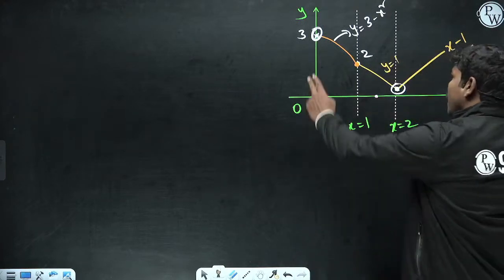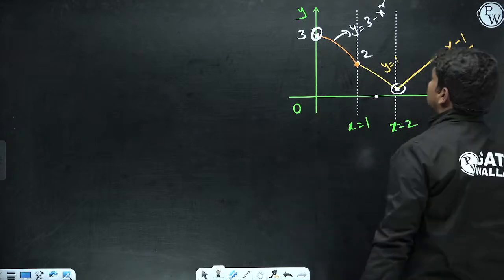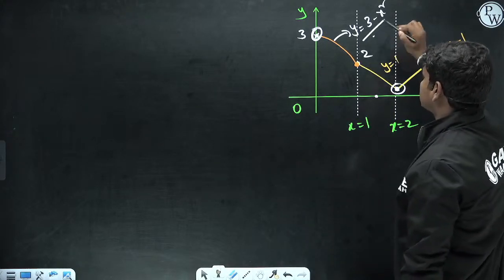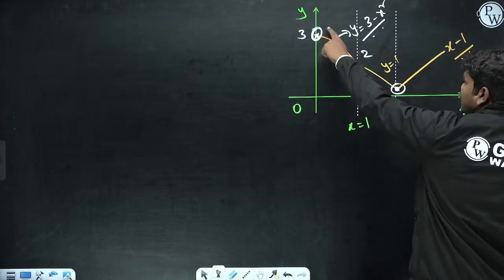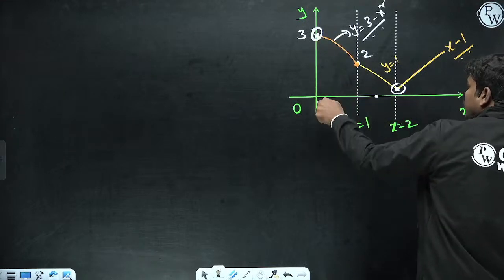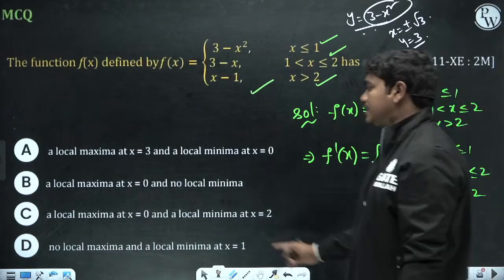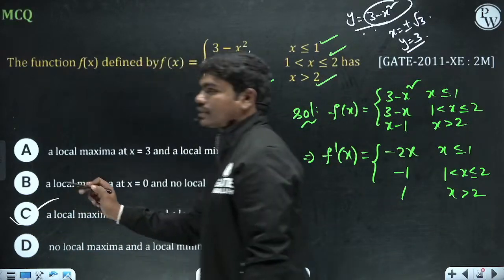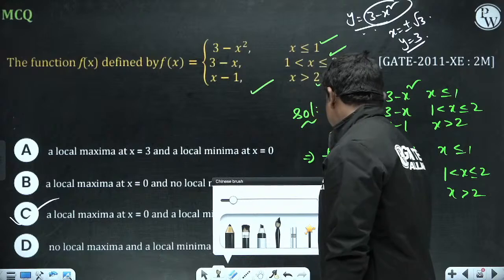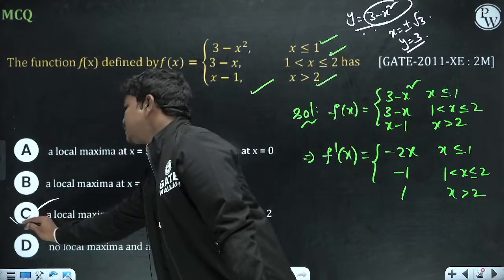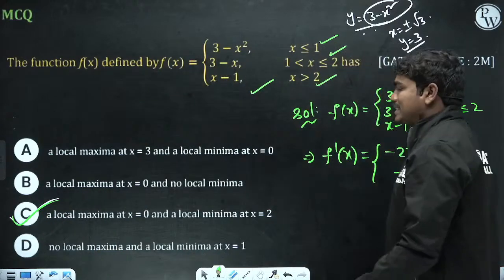After coming here the function changes, so y equal to 3 minus x square is like this. Out of all these points, it has a maximum at x equal to 0 and minimum at x equal to 2. So definitely option C is correct.